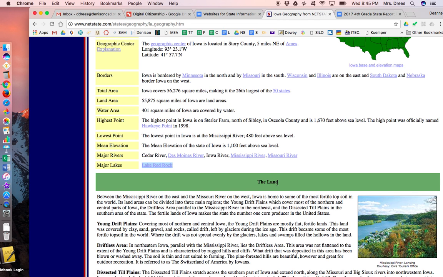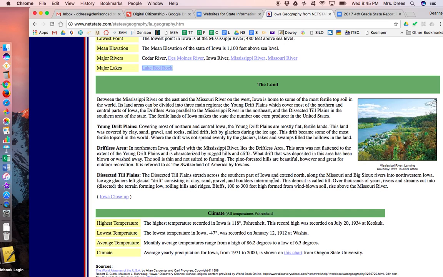All right, now it talks about the land. So now is when I need to do a little bit of reading and skimming to find out what the land looks like. So it has a river on one side, a river on the other side, it has fertile topsoil. It has 3 main regions. So I think that might be important because now it talks about where they are. And here are the 3 main regions, the young drift plains, the driftless area, and the dissected till plains. That sounds awfully wordy. So I'm going to copy this 3 main regions.